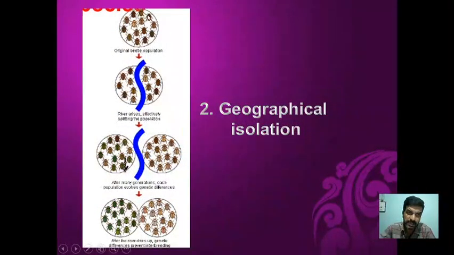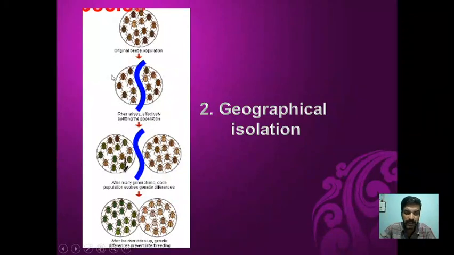Then I was talking about geographical isolation. Suppose there is an original population, and a big river has come, and the width of the river is so large that these beetles cannot cross it, and thereby over a period of time these become a new population.